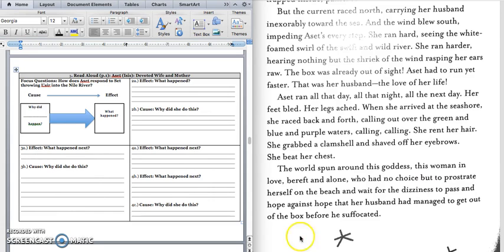And we're thinking, why did she do all of this? Why did she tear out her hair? Why is she lying on the beach, just totally given up? And that's because she lost sight of the box. She could not find the box anymore, and she's devastated that she lost her husband. And so in 4C, we would write, she lost sight of the box and is devastated that she lost her husband. Press pause to write down your answer and play when you're ready for the paragraph.